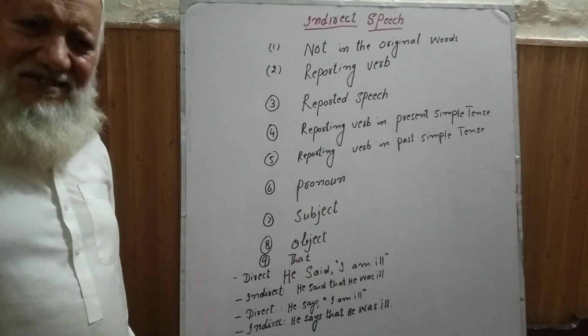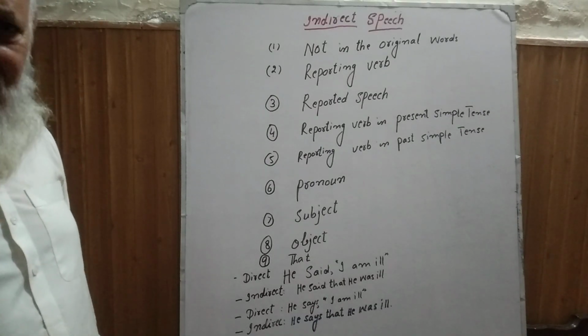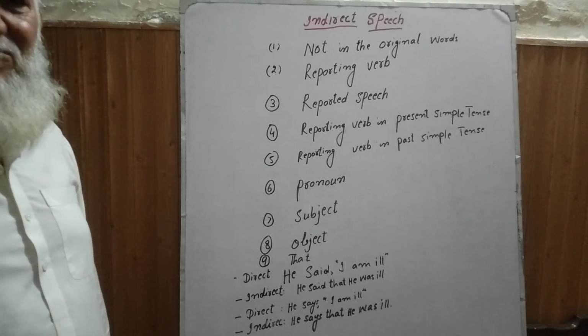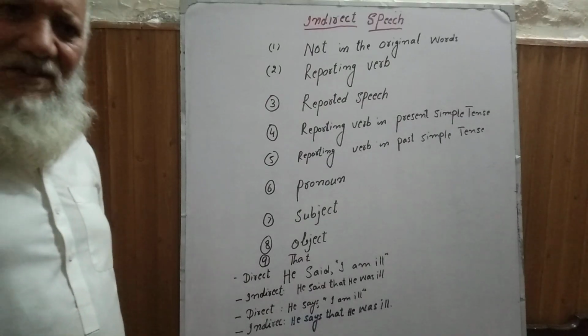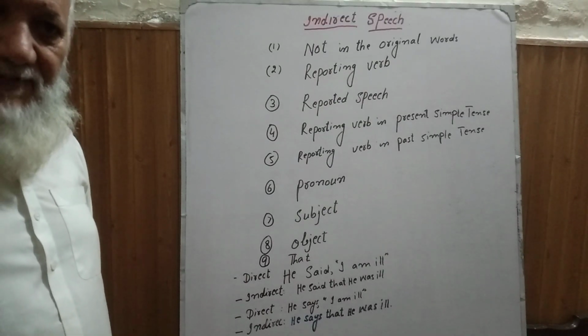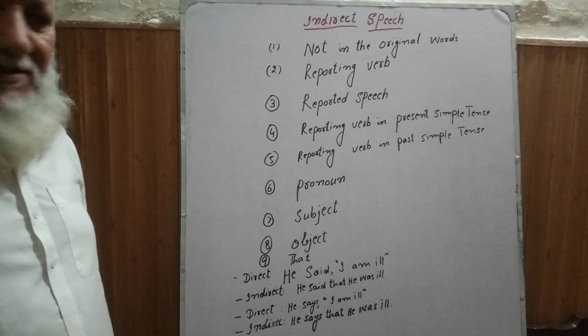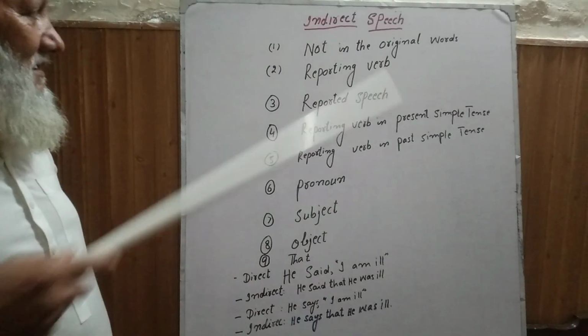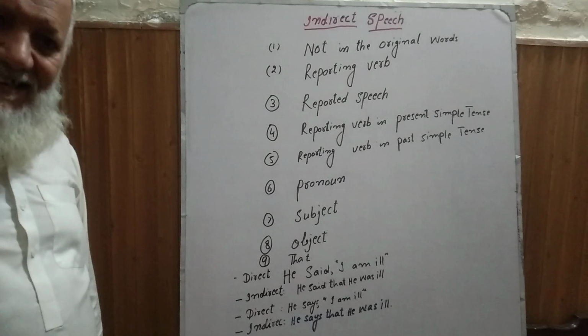If a researcher is a researcher and he doesn't know how to do scientific writing, therefore I request everyone to learn indirect speech and direct speech.